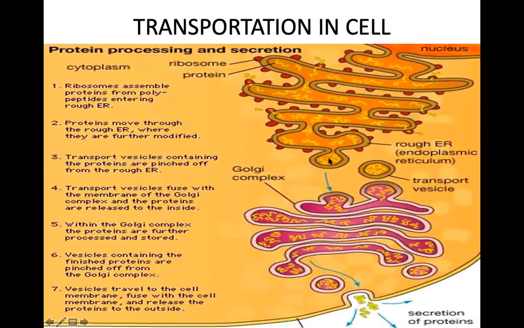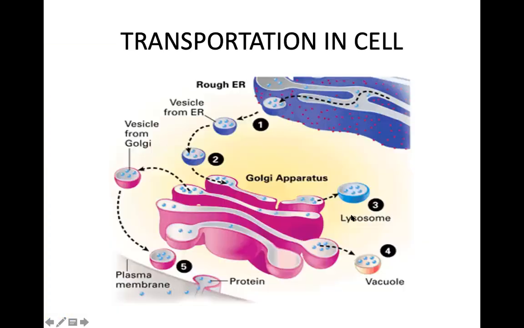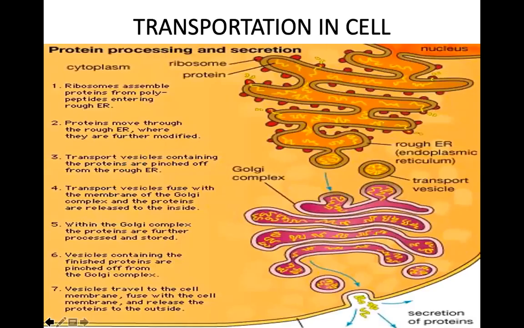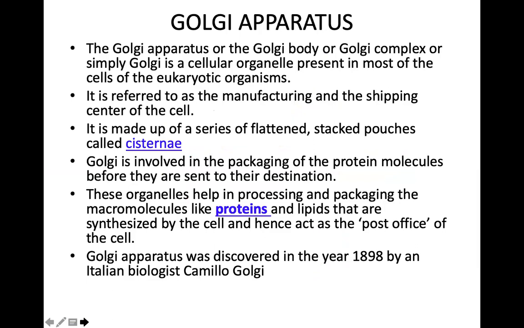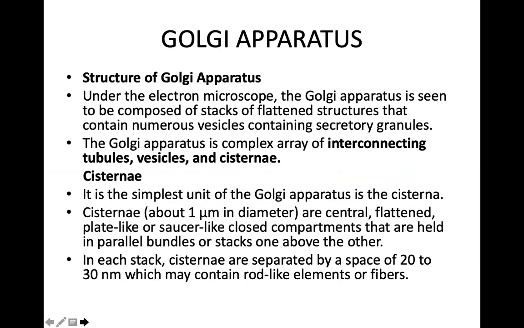These are all interconnected, no? So here also, like in the endoplasmic reticulum, interconnection is there. Here we cannot see it, but yes, there is interconnection over here. All the cisterns are interconnected to each other. It is the simplest unit of the Golgi apparatus.